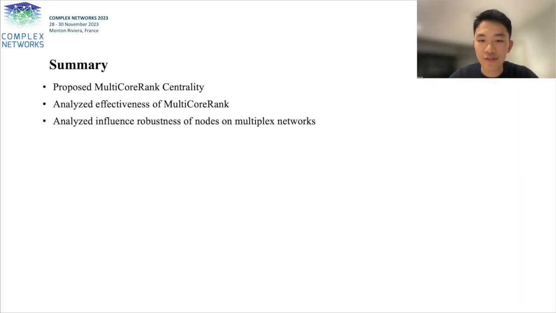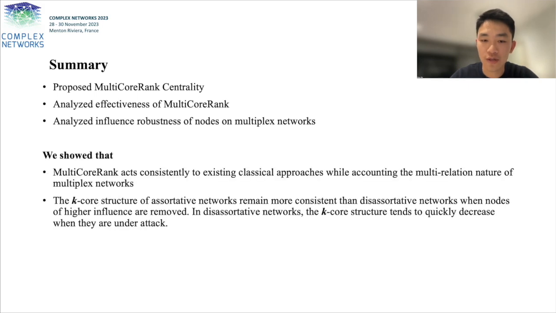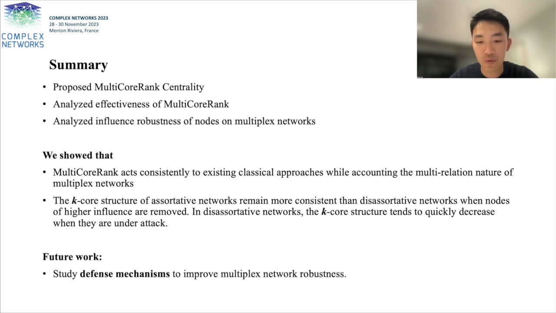In summary, in this paper, we proposed and demonstrated the effectiveness of a new multiplex network centrality algorithm known as multi-core rank. We show that multi-core rank is a useful centrality measure that accounts for the multi-layer nature of multiplex networks. By analyzing the K-core structure, we've shown that the initial network associativity is a good indicator of the robustness of a given network. As future work, we wish to study defense mechanisms to improve multiplex network robustness.